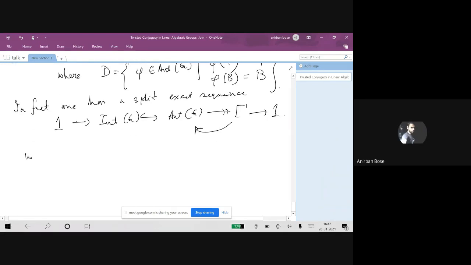Not always, let's say one has a split exact sequence if the group G is taken to be simply connected, or you can take the group to be of adjoint type.